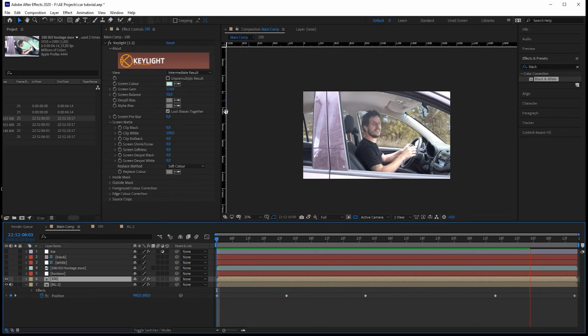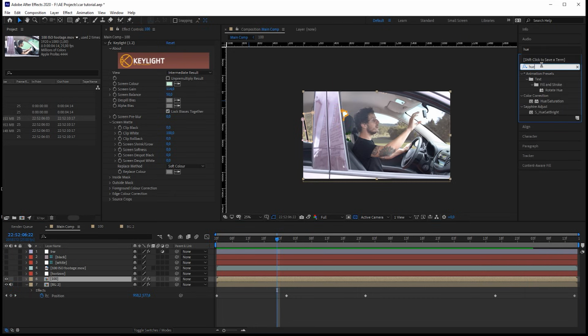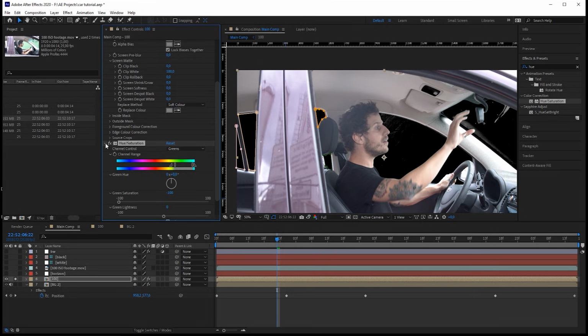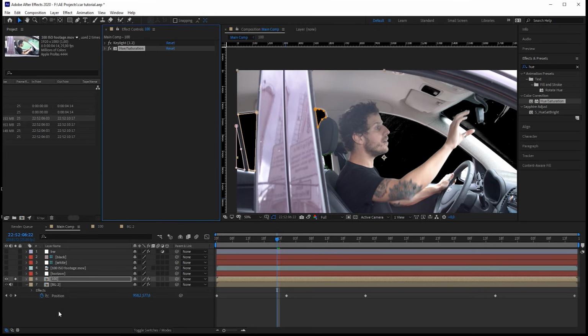Let's just quickly get rid of the green tones in the foreground, and we can do that by hue and saturation. Go to greens and just drag them down. A small detail, but as I told you, all the details will make up the final shot.